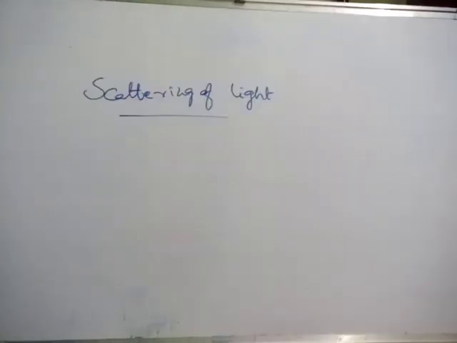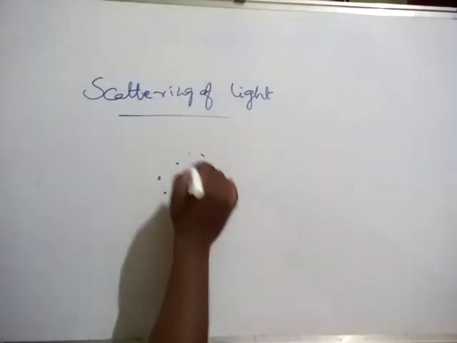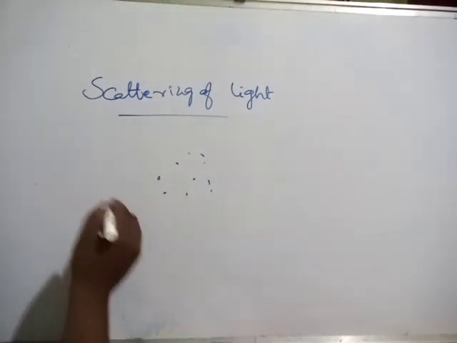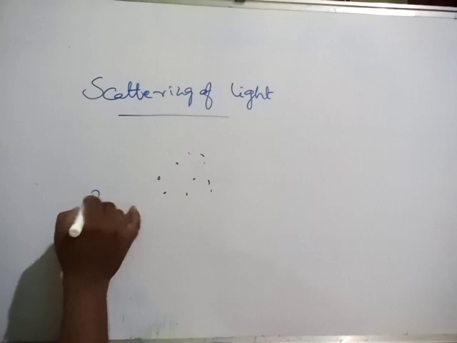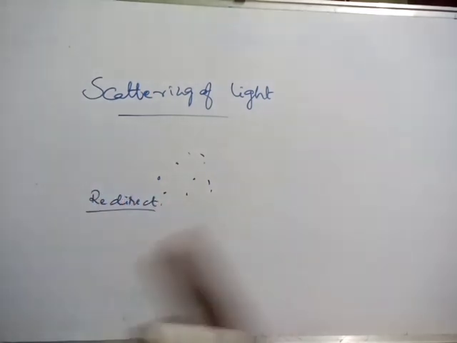When light passes through certain particles of different sizes, the direction of the light will be changed, means the light will be redirected, giving some colors.